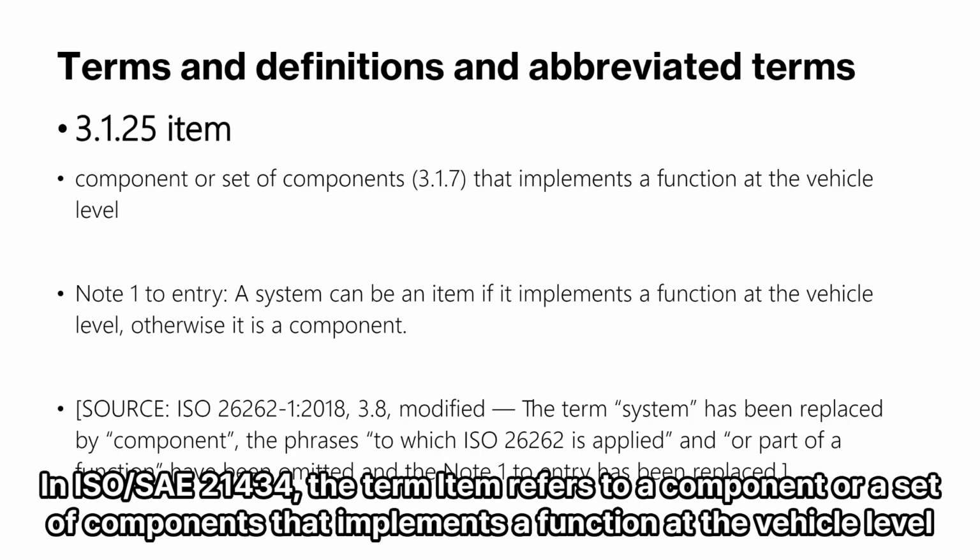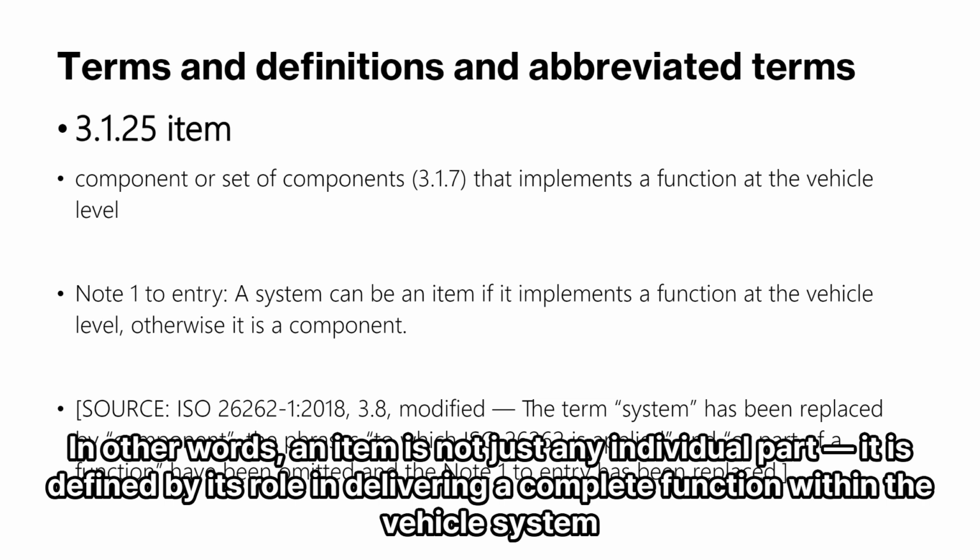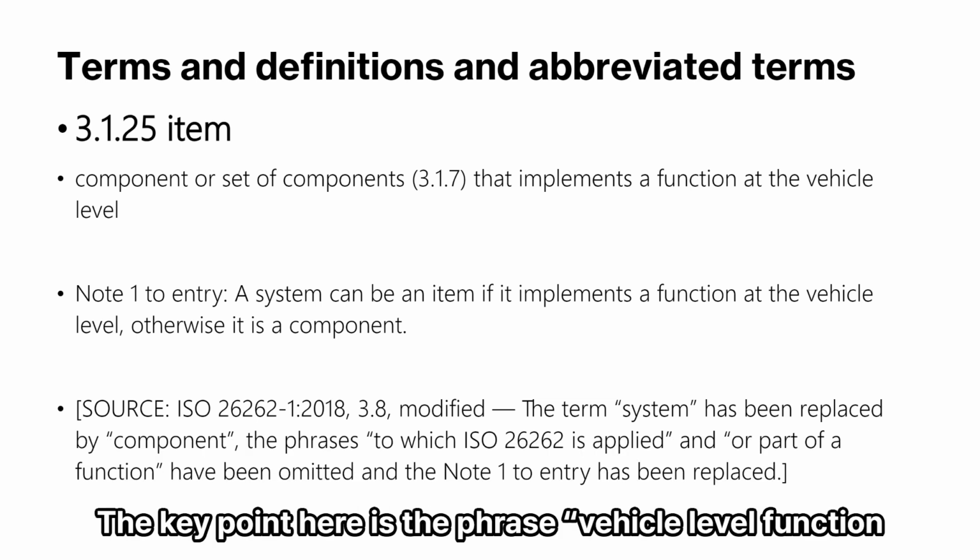In ISO 21434, the term item refers to a component or a set of components that implements a function at the vehicle level. In other words, an item is not just any individual part, it is defined by its role in delivering a complete function within the vehicle system. The key point here is the phrase vehicle-level function.